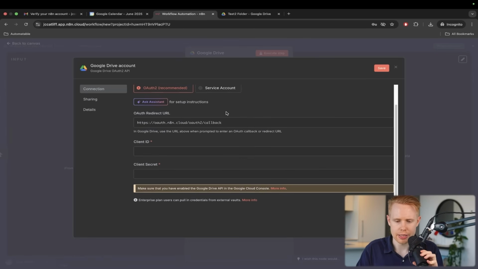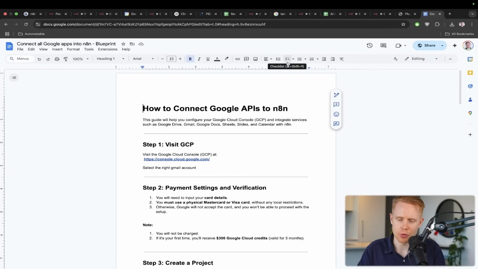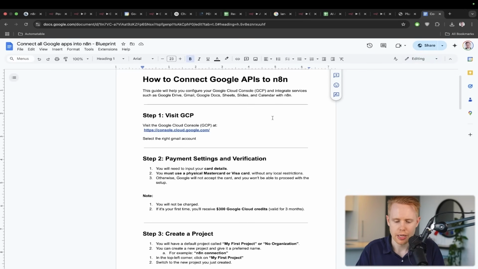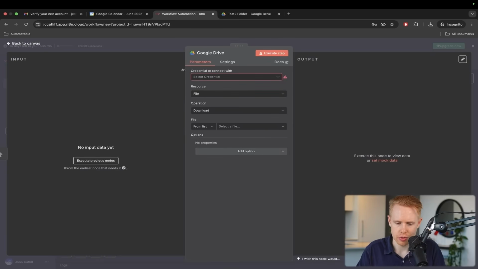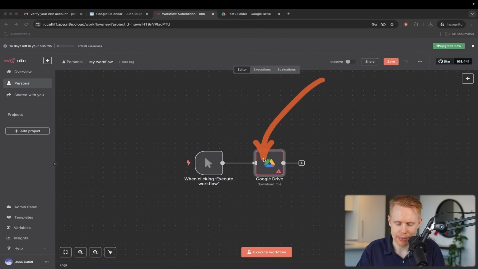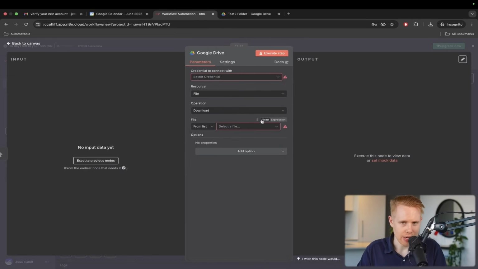Essentially, I'm going to go through this step by step. This will be in the blueprints down below if you want to download it. We're just going to go through this together. In order for us to download files from Google Drive and then import these into our vector database, we need to integrate Google Drive inside n8n. Integrating into n8n requires a couple of steps. That's what we're going to do now.